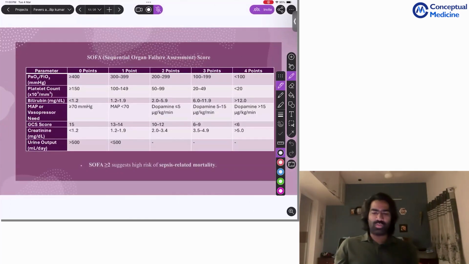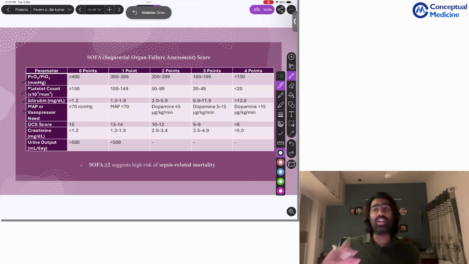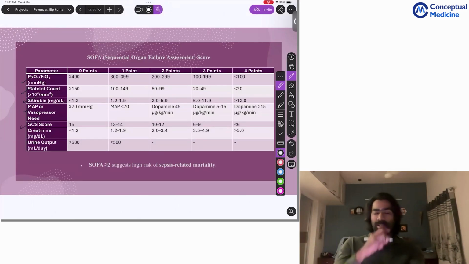So what is basically the SOFA score? It's going to include certain parameters like the cardiorespiratory parameters like the PF ratio. It's going to include the platelets, which is a hematological parameter. It's going to include bilirubin. It's going to include the circulatory parameters like mean arterial pressure or the amount of vasopressors needed to maintain the minimum mean arterial pressure of 70 millimeters of mercury, and the GCS score. And creatinine and urine output can be used as well.